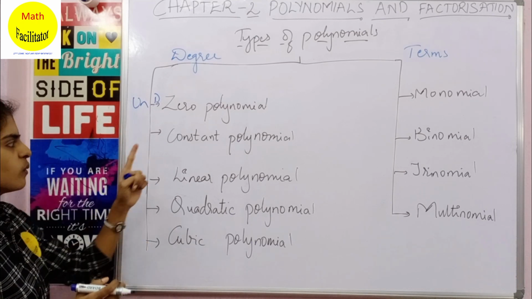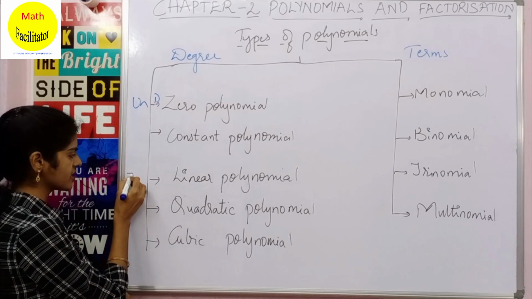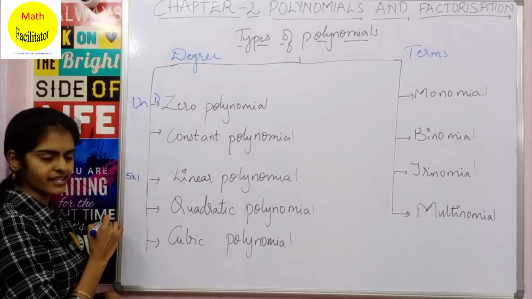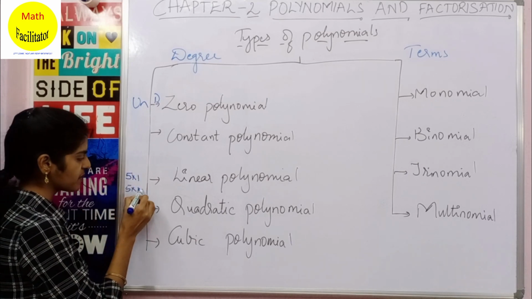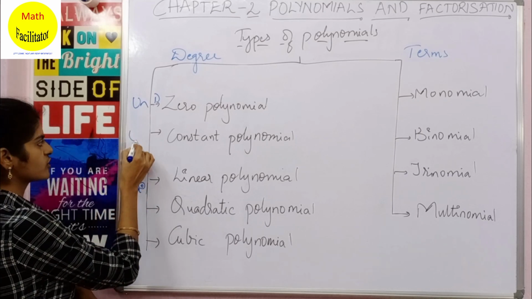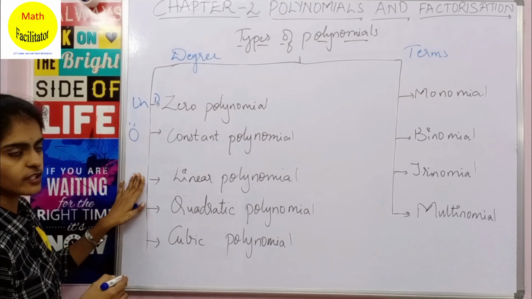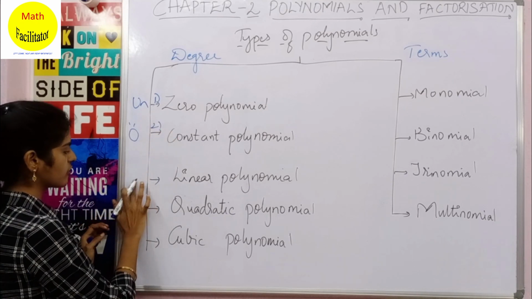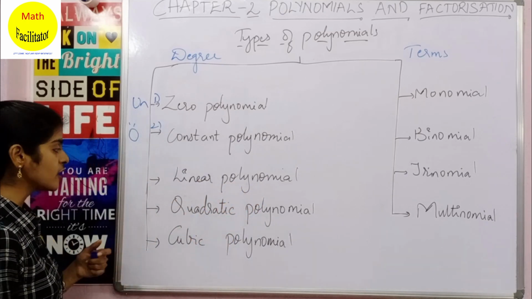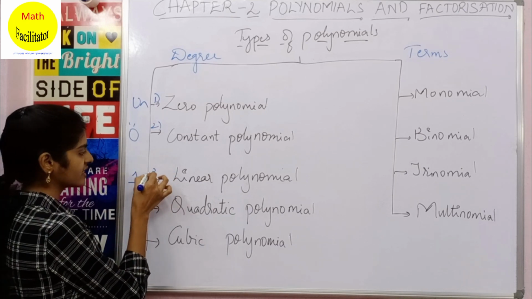Okay, now what is a constant polynomial? 5, 7, 8, all these are constant polynomials. We have discussed that 5 can be written as 5 into 1, which is nothing but 5 into x power 0. So what is the degree of this? It is 0. So the degree of the constant polynomial is 0. Okay, so this is the second type of polynomial. Clear? Now what is a linear polynomial? The polynomial whose degree is 1 is called a linear polynomial. Okay, so this is the third type.